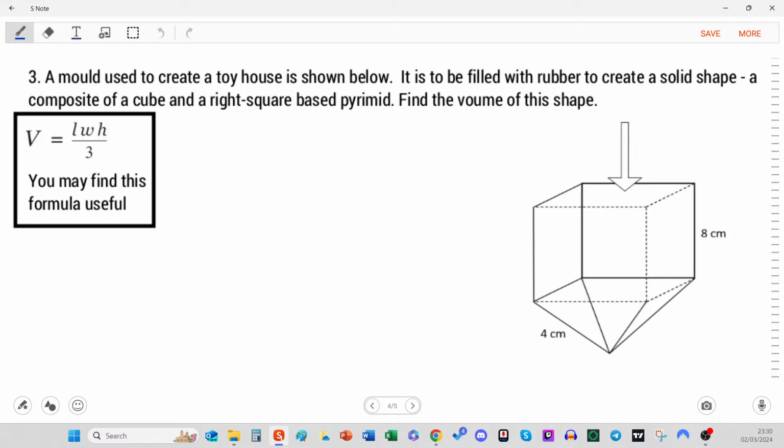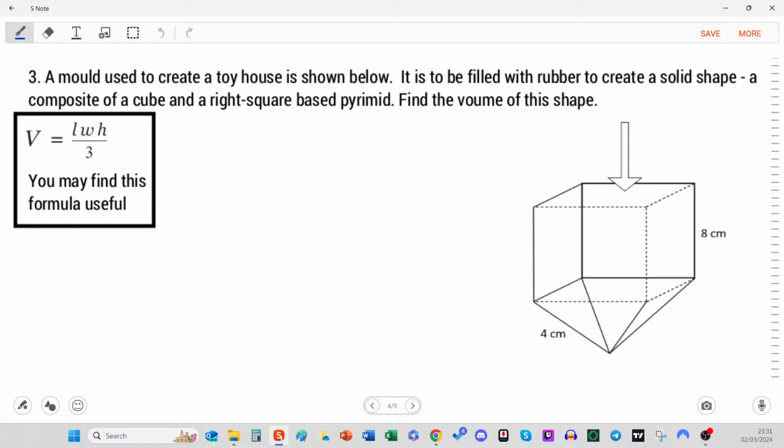And the special properties of cubes you need to be aware of, and that's why it says the word cube, and a right square based pyramid. Well, a right square based pyramid means that the tip of the pyramid is right in the middle of that square. Okay, find the volume of this shape and you may find this formula useful.